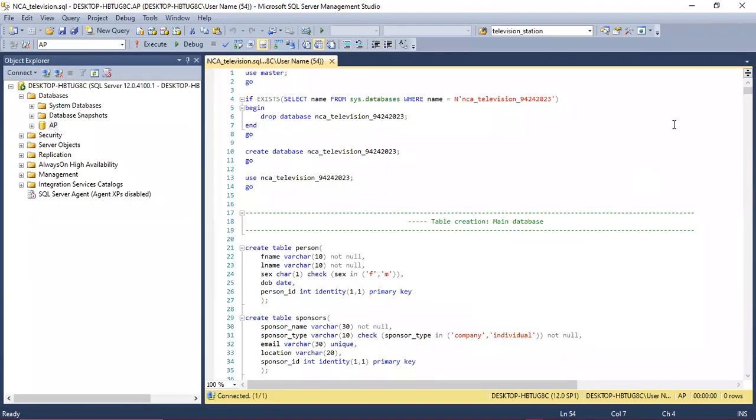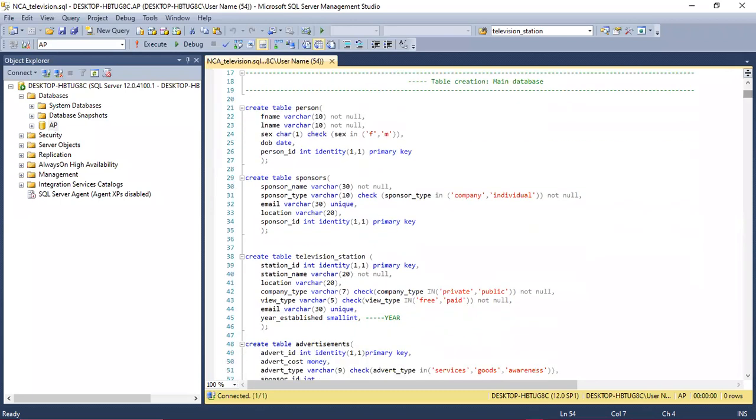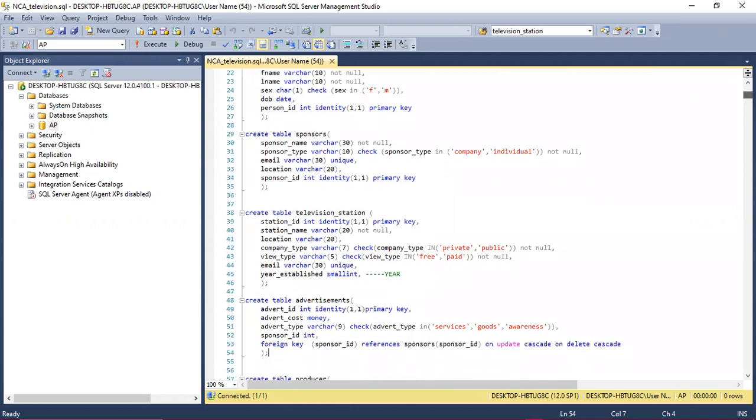Okay, so this is my database. So for my tables, I created the tables and I'm going to tell you about some of the data types which I use. So for example, in the person table, I used character and made a limit of 1 for sex, which is either F or M, which is female or male. For sponsors, I use VARCHAR 10 for sponsor type, and then the sponsor type can only be a company or individual. And then the email was 30.